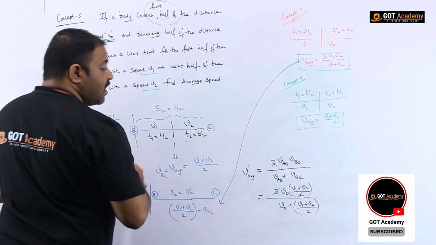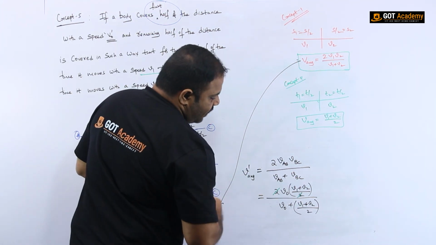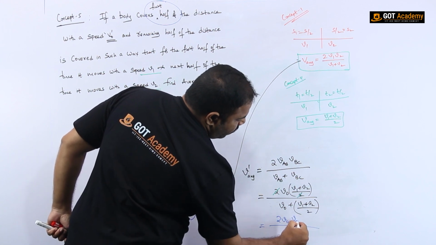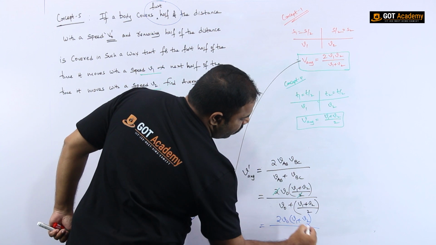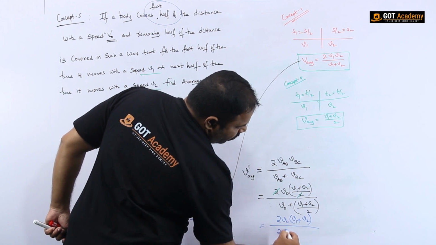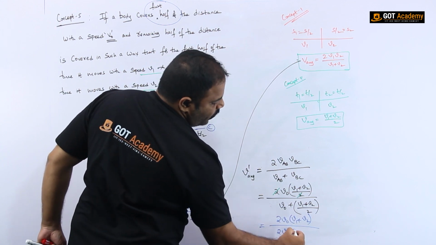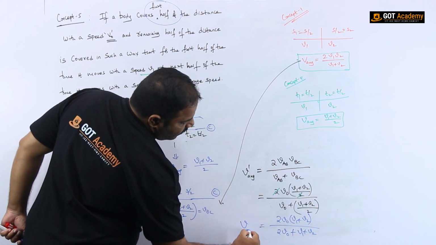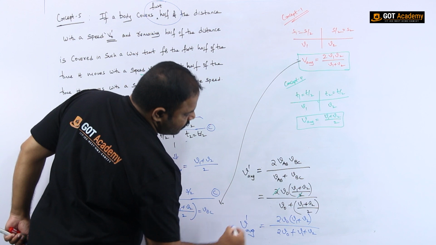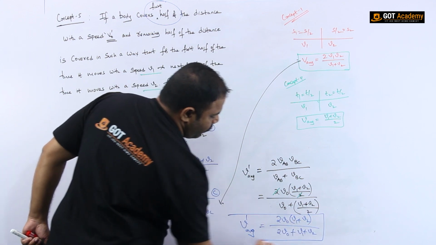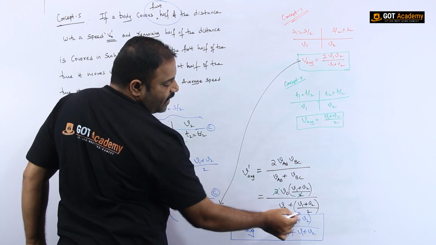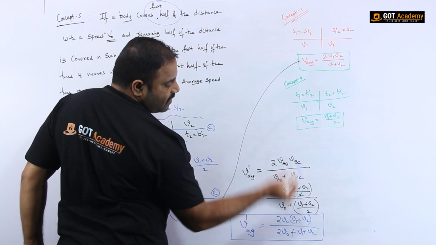So the final answer is that we can write it as 2 times V0 into (V1 plus V2), divided by 2 V0 plus V1 plus V2, because 2 into V0, the LCM, is 2 V0 plus V1 plus V2. So this is the way we will get the average speed for the above concept. By taking the LCM here you will get 2 V0, and the denominator 2 goes up, and finally you will get this answer.